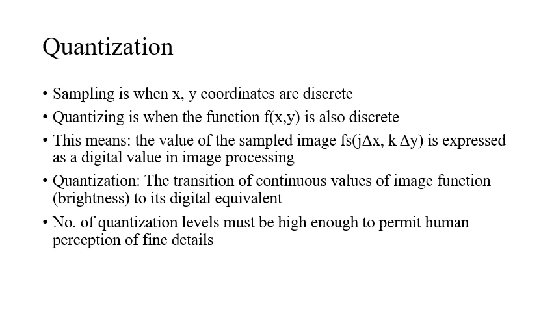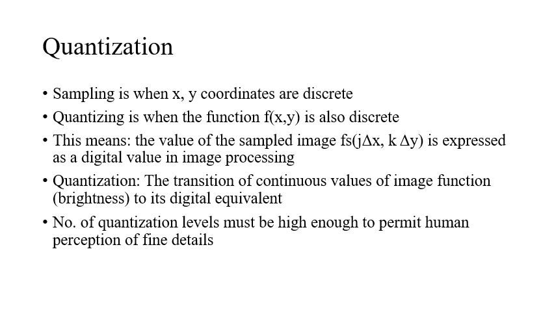As I kept telling you, the number of quantization levels should be high, so that we can permit human perception of fine shading details in the image. Even the sampling, that is m comma n, should be good enough, and even the k intervals, when we speak of quantization, should also be good enough.